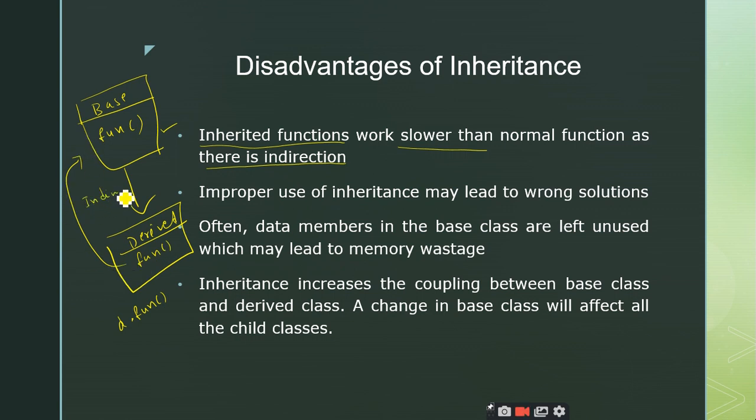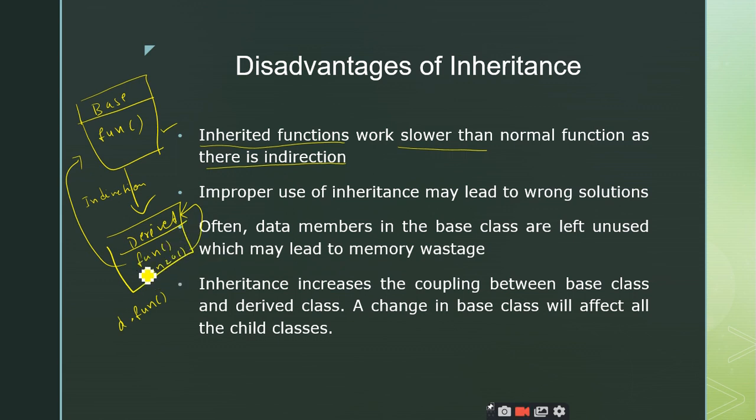So the execution time for the derived class's inherited functions will be somewhat slower. For example, I have another function, fun20. This is purely related to the derived class, so if I execute fun20, it will be executed directly.